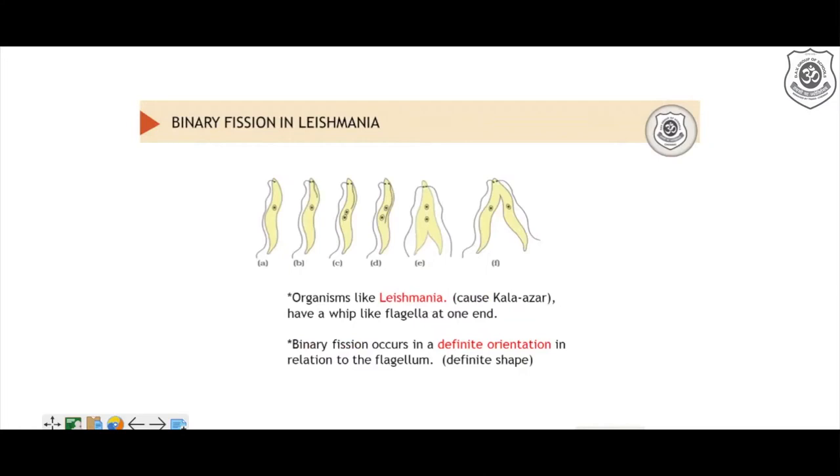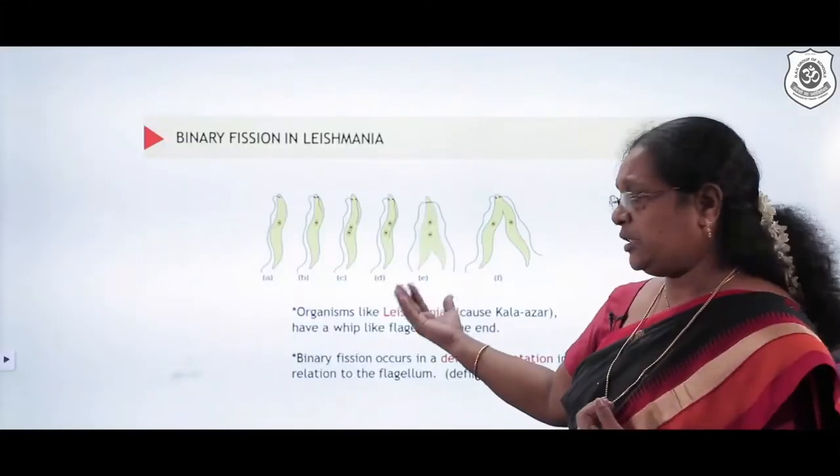Binary fission in Leishmania. This is an organism which causes kala azar, that is, it gives fever, and also sometimes swelling in the liver and the spleen. That sort of a disease is caused by this particular Leishmania.